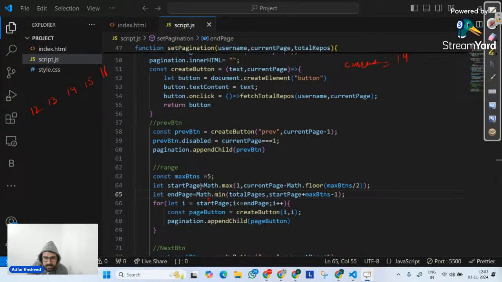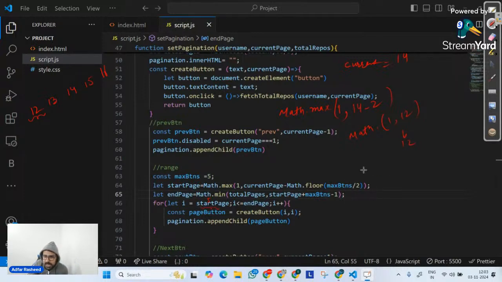Let's see that. At that point of time, my start page becomes math.max of 1 comma current page, which is 14, minus math.floor of 2.5, which is 2. So math.max of 1 comma 12, which means 12. So start page for this loop becomes 12.